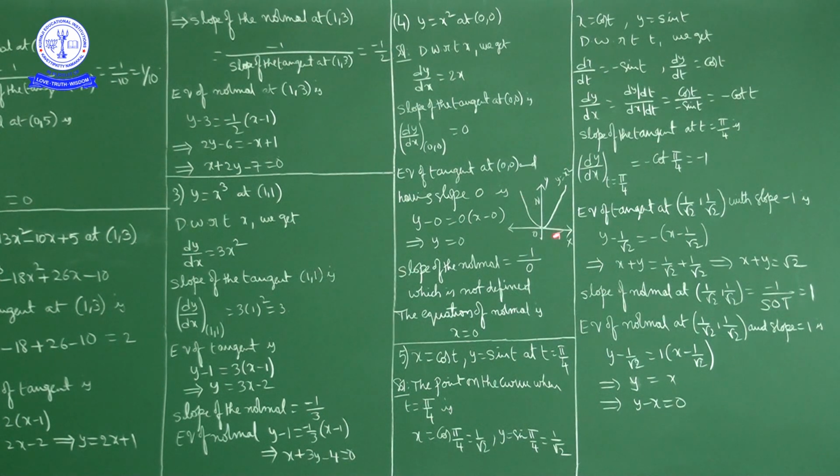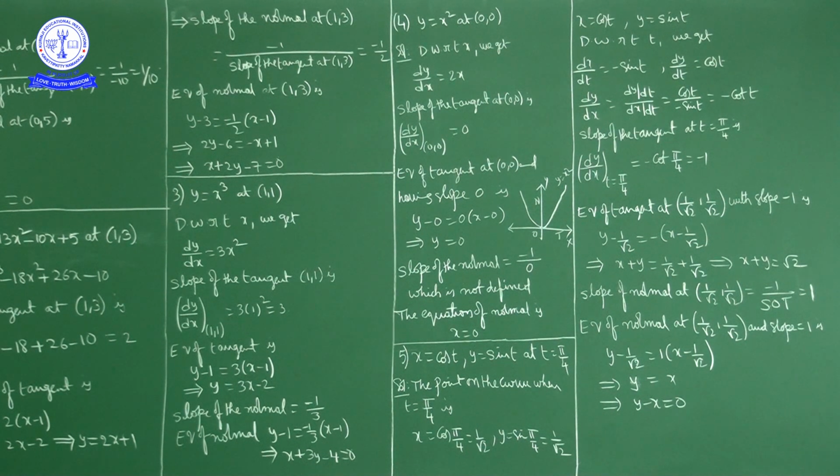Now this is the y is equal to x square curve, a rough graph. Okay, now x axis, y axis. At the origin 0 0, the x axis is the tangent and the y axis is the normal. Okay, next, tangent completed, after that normal.